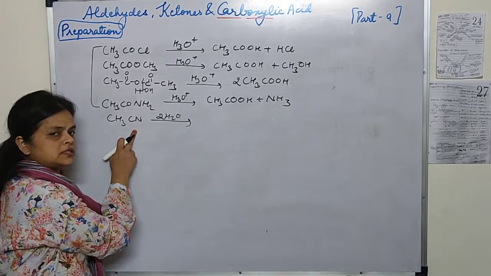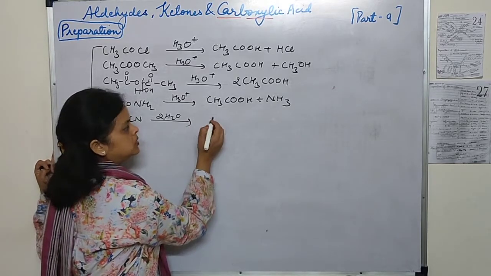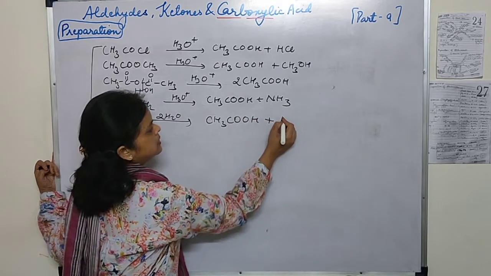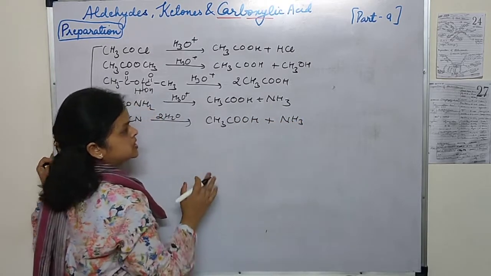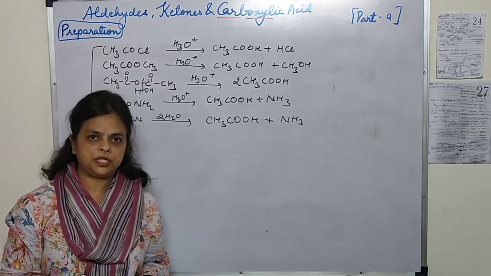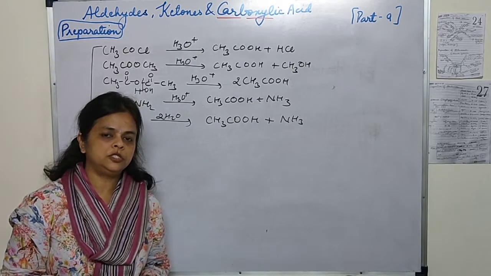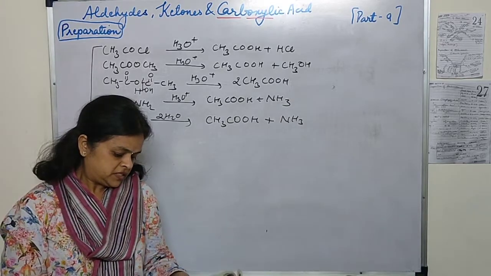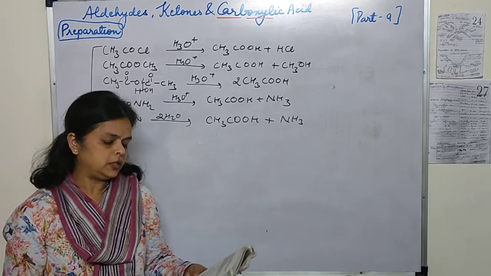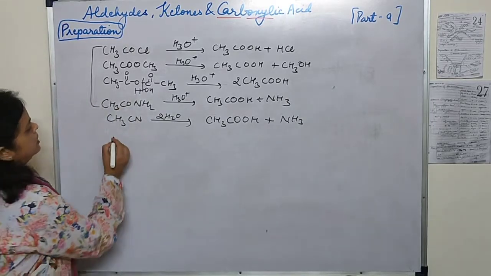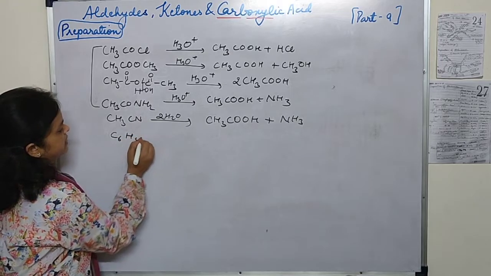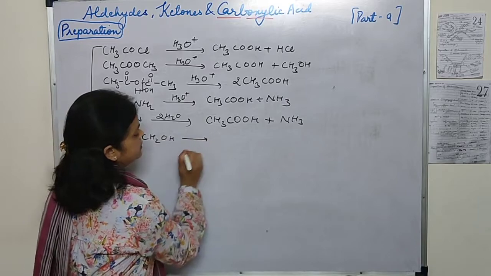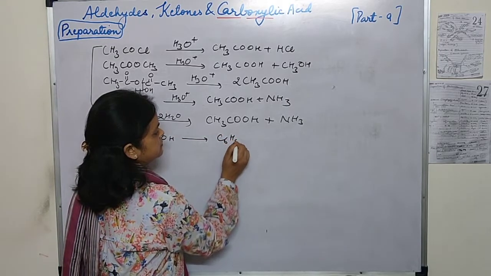If it is a cyanide of 2 carbons, you are getting the acid of 2 carbons, CH3COOH along with ammonia. Okay, so in this case students, we have seen the methods of preparation. Now I'll take few conversions so that it will be more clear to us. First I will take benzyl alcohol to phenyl ethanoic acid. Benzyl alcohol, that is C6H5CH2OH, we have to convert into phenyl